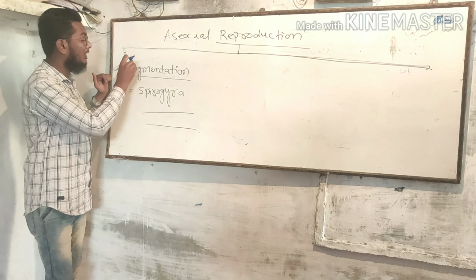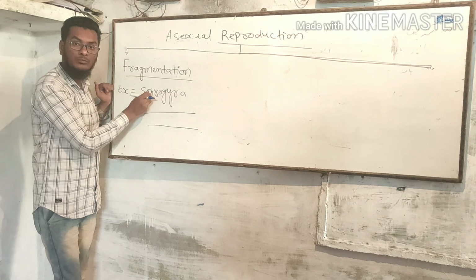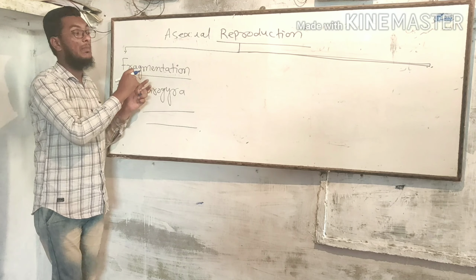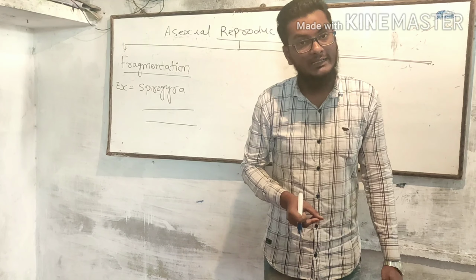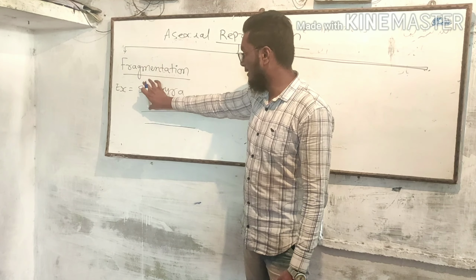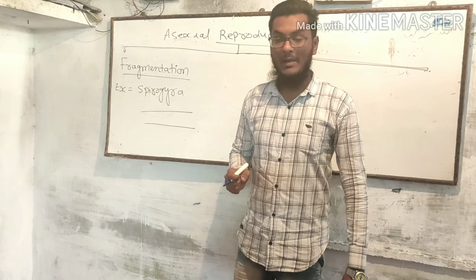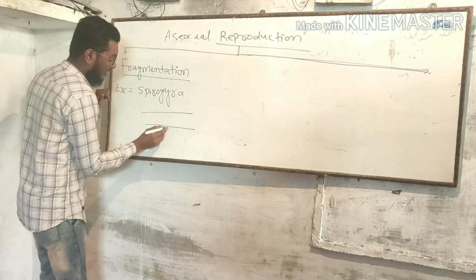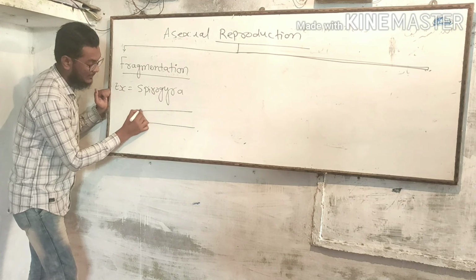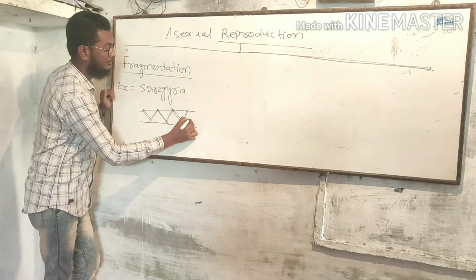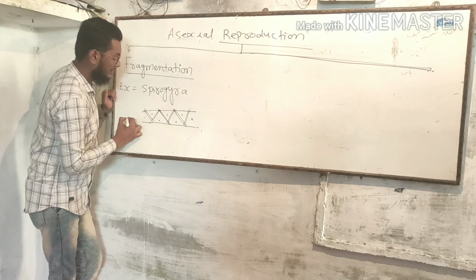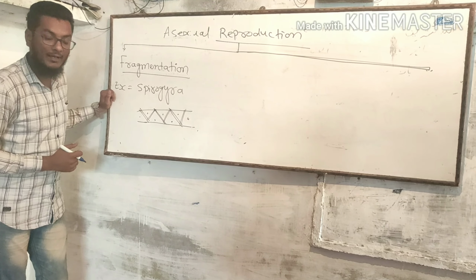We see binary fission and multiple fission in amoeba, but amoeba is a unicellular microorganism and Spirogyra is a multicellular microorganism. In Spirogyra, reproduction takes place by fragmentation. Suppose that is the Spirogyra.